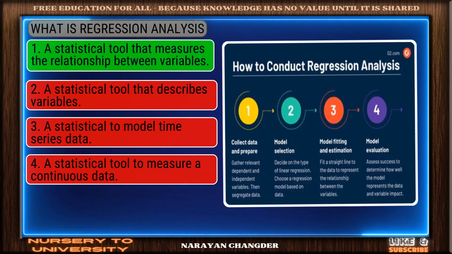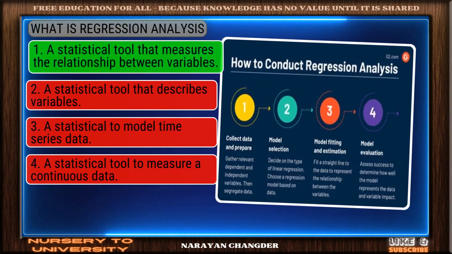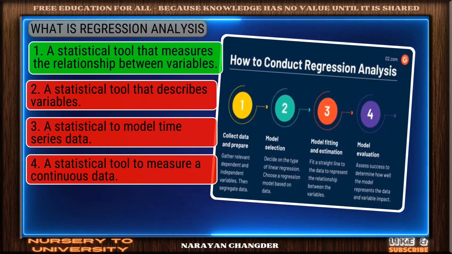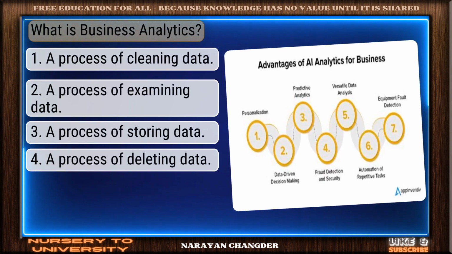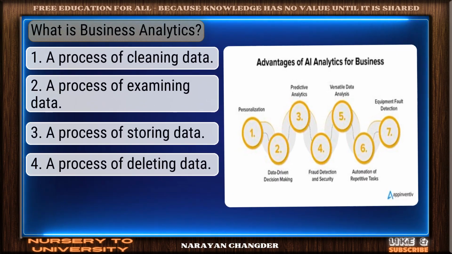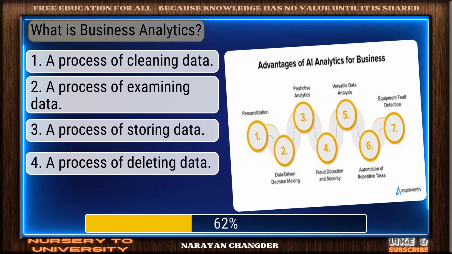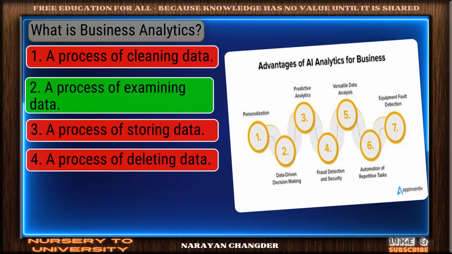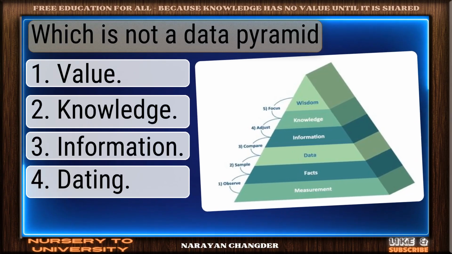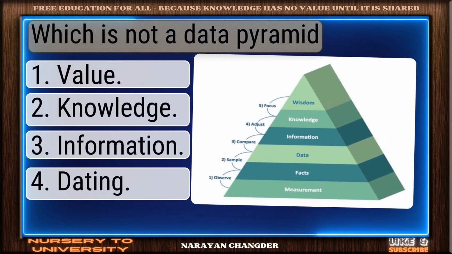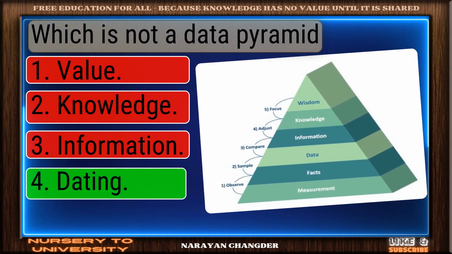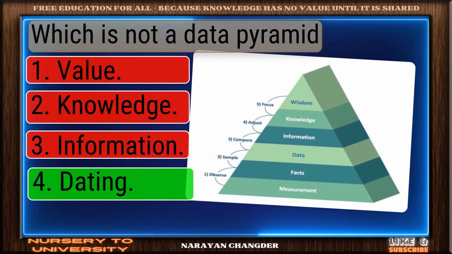Perfect. A statistical tool that measures the relationship between variables is the correct choice. Question number 50. What is business analytics? Good job. Your answer, a process of examining data, works well here. Question number 51. Which is not a data pyramid? Nicely done. Dating is a solid answer.